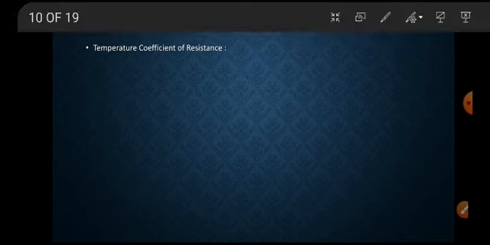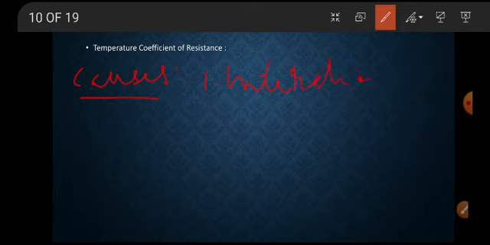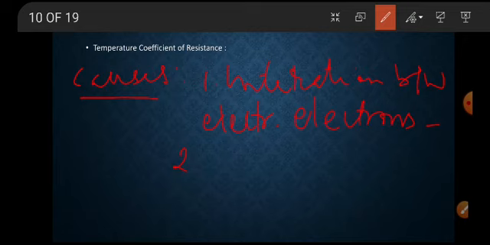Here, the temperature main causes: one is interaction between electrons, and the second one is interaction between electrons and atoms or lattice.